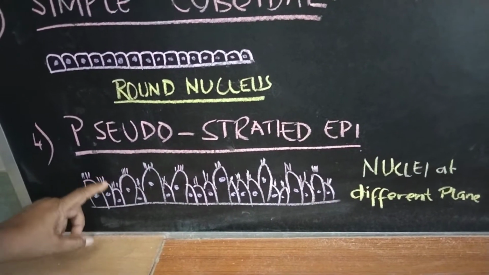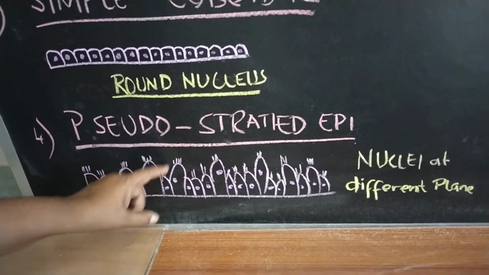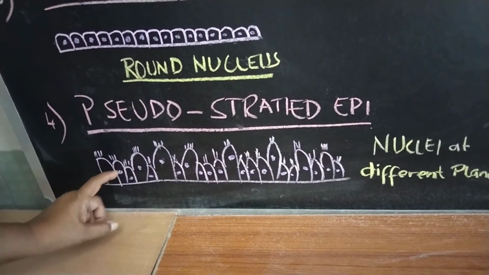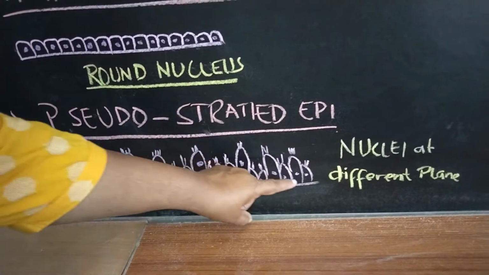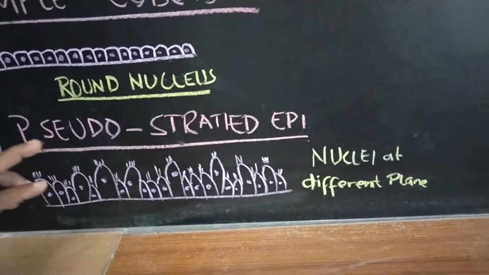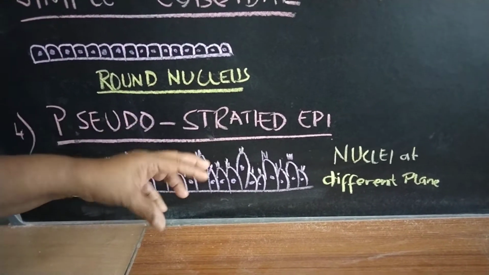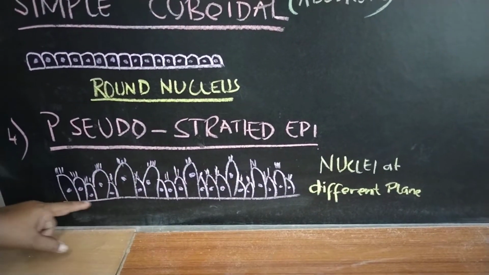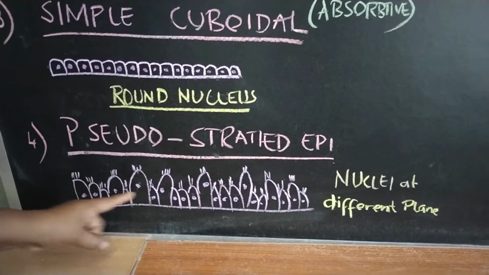See the cells of different shape and size, with cilia on them, and the nuclei will be at different planes. Nuclei at different planes is a feature of the stratified epithelium. So earlier it was thought that this is a stratified layer, but all the cells touch the basement membrane. So it is a single cell layer.